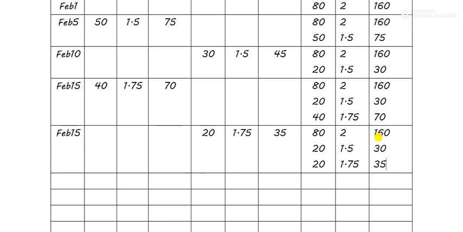Correct. Now the next date is Feb 18. On Feb 18, what happened? We have returned some goods to the supplier. So it's an issue. Goods are going away from me. I am returning the goods, means I am issuing the goods. So how many units? 10 units. Now at what rate? At the rate at which those returned goods were purchased, means at 1.5. So 15. Now when we write the balance, we have 70 units of this stock left.